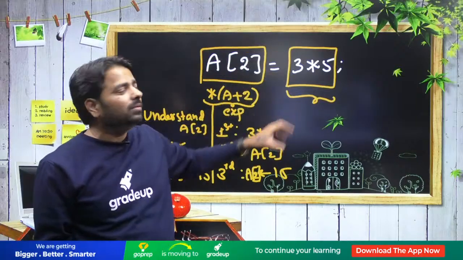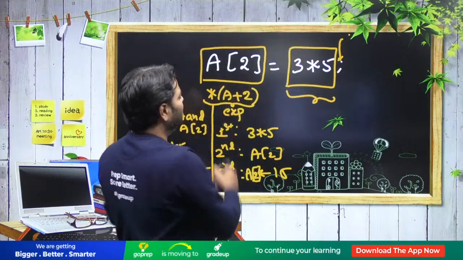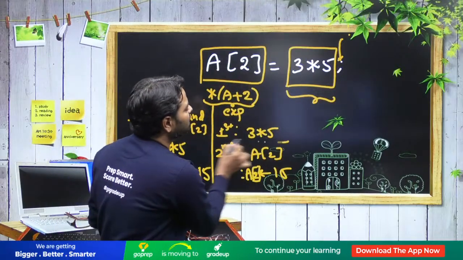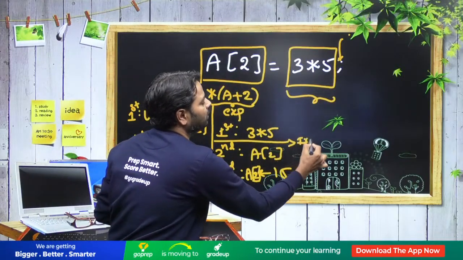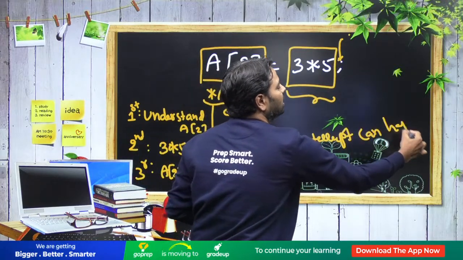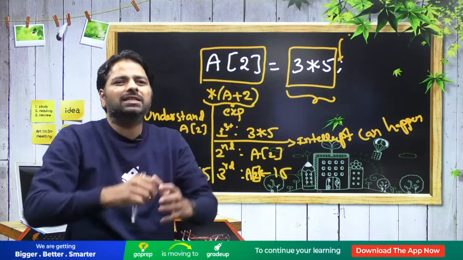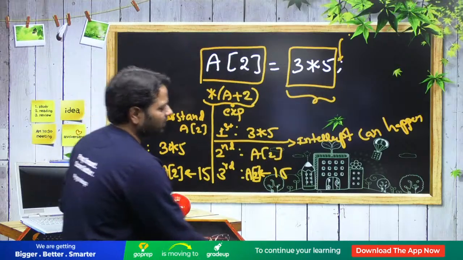Somebody says that an interrupt can happen before assigning it. Why is that? Because after 3 into 5 is executed, an interrupt can happen here also. Why not? That's why in semaphores we wonder why an interrupt happens in the assignment statement itself. Everybody agree?